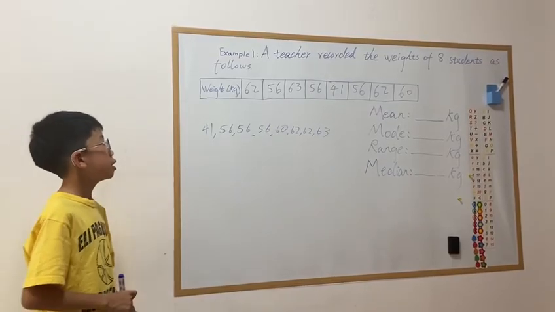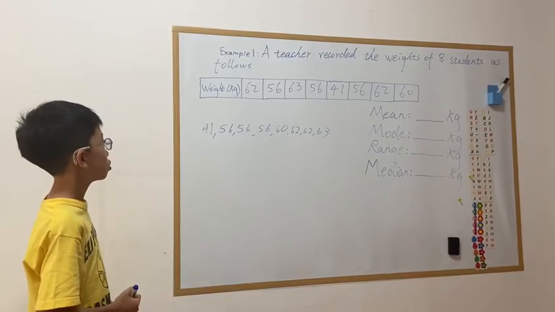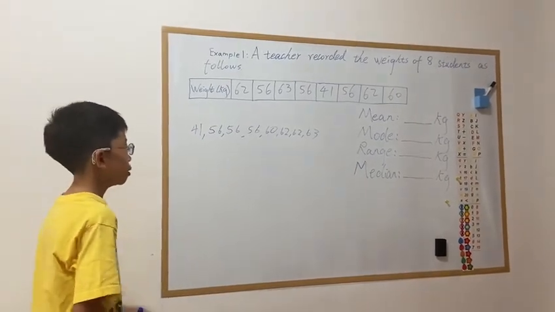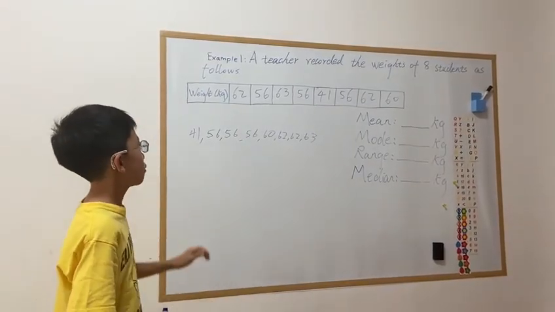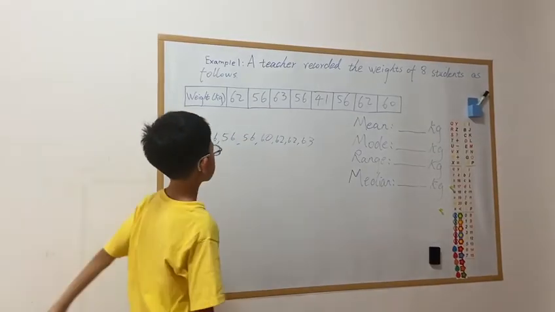My name is Jasper, and today I'm going to do a math problem on statistics. Example 1. A teacher recorded the weights of 8 students as follows. So we want to find the mean, mode, range, and median. To find that, we have to list these numbers in increasing order like this.